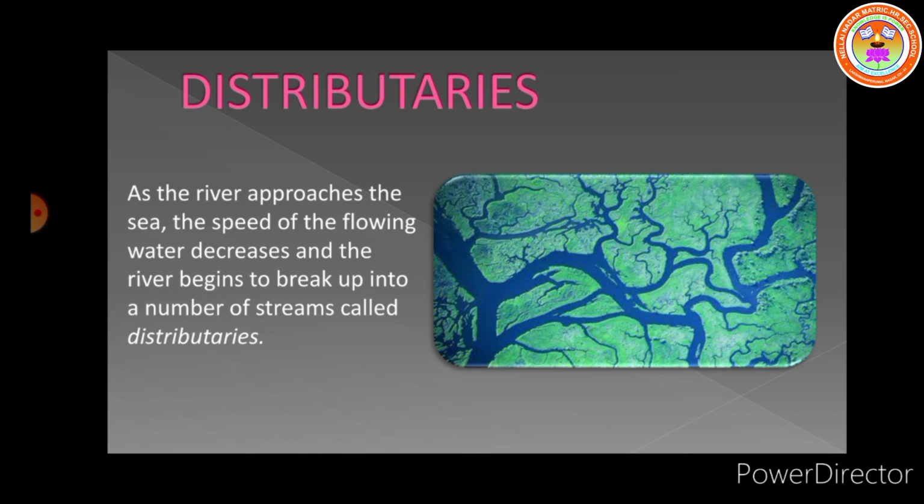To overcome the obstacles created by deposits, the water of the river gets distributed into several small channels known as distributaries. The distributaries divide into small branches till the river finally enters the sea.